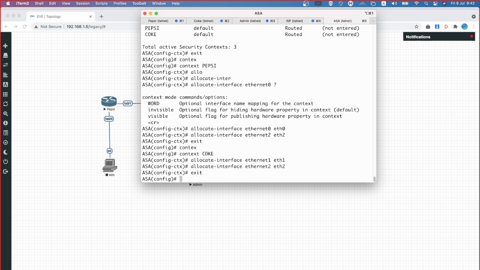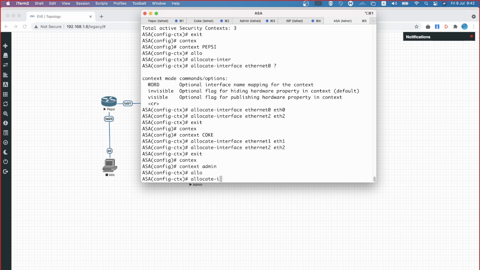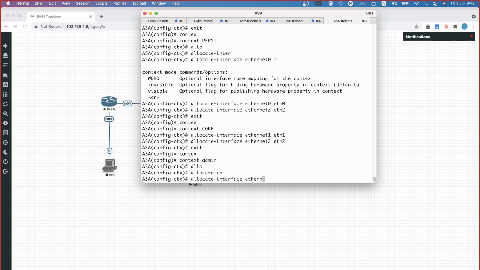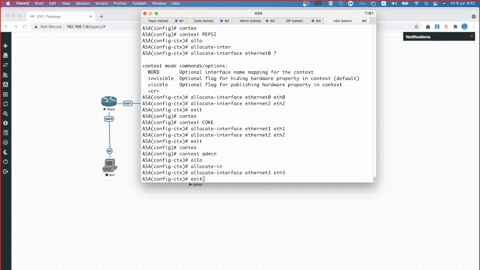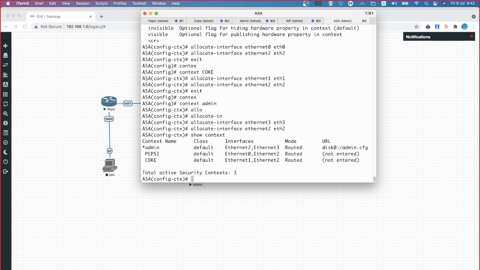Now, the third one, what I have to do is context admin, allocate interface Ethernet 3. Same way, allocate interface Ethernet 2. Now, if I see that context, I can see each and every context has two interfaces. Ethernet 2 is there in each and every context. Am I right? Is this clear now?